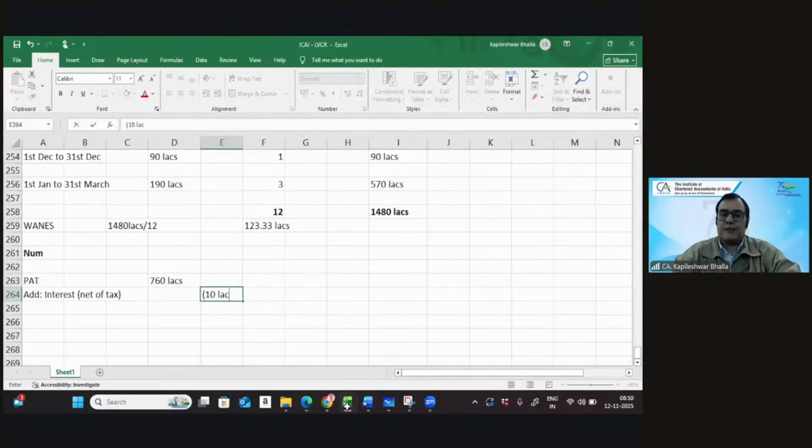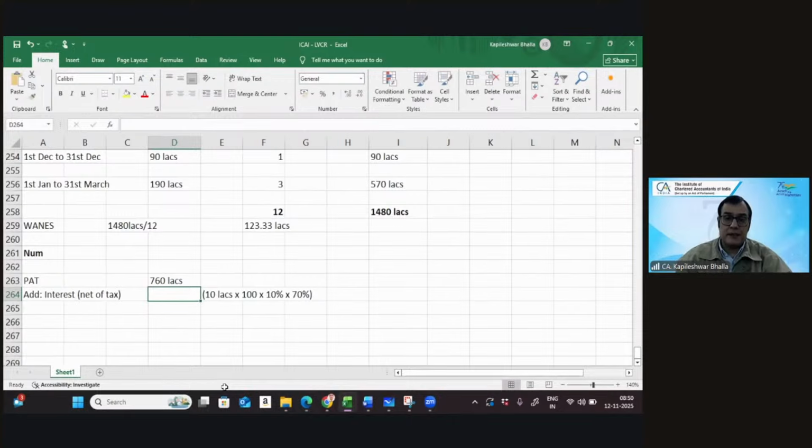Interest is 10%. Taxes, I guess, at the rate of 30%. So we take it net of tax, that is 70%. This is 10 lakhs into 100 into 10% into 70%. I think that works out at 70 lakhs. So this works out at 830 lakhs.